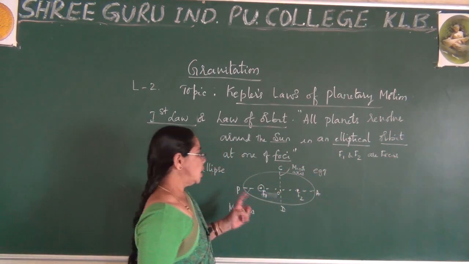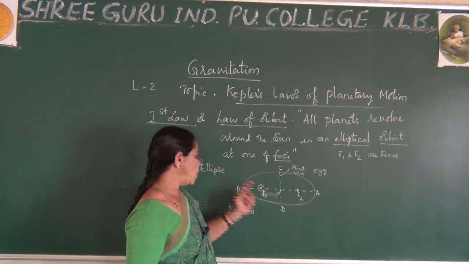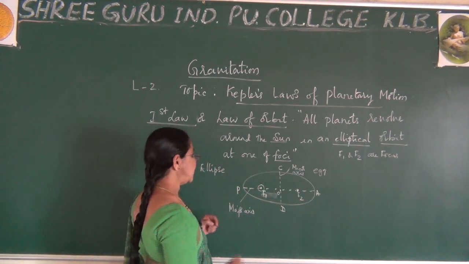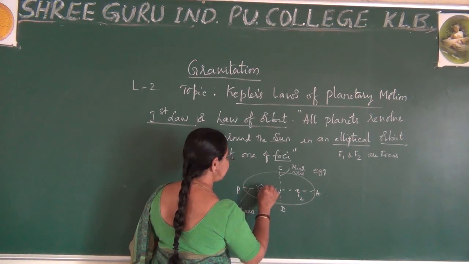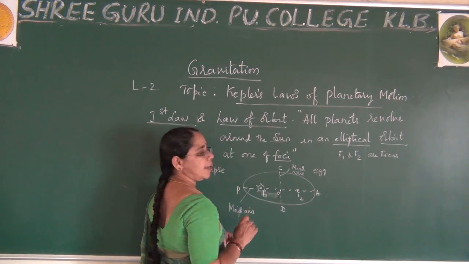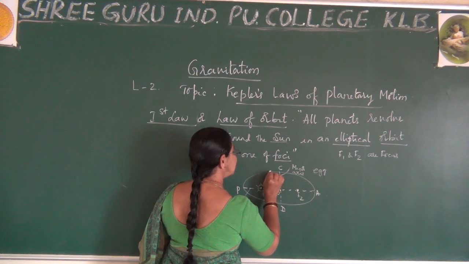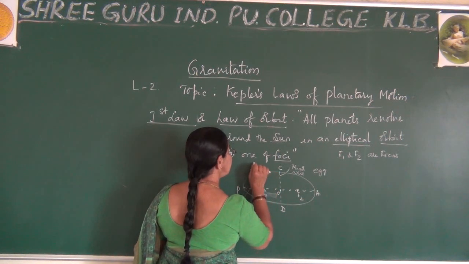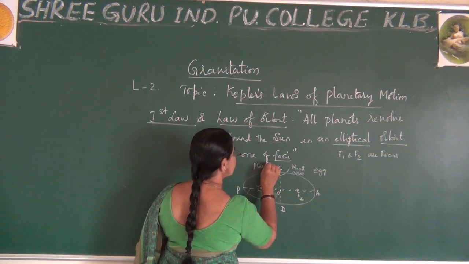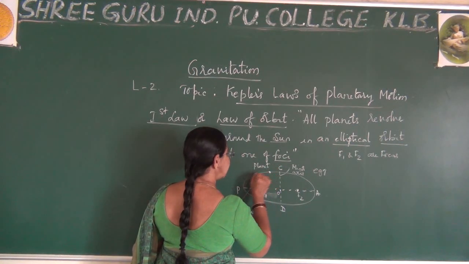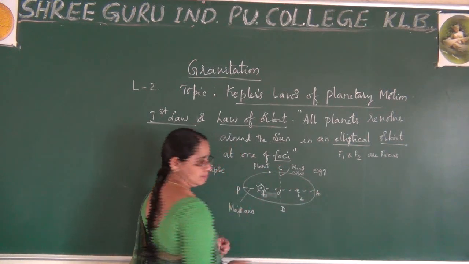Now, among these 2 foci, at one of the points you can place the sun. Let me say the sun is at F1, and here the planet is at this position, and this planet is revolving around this sun.